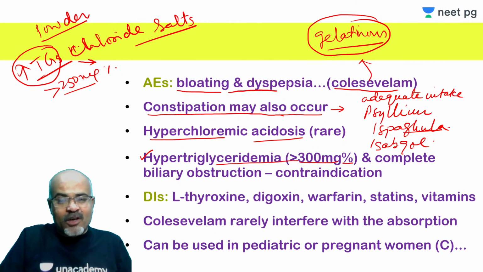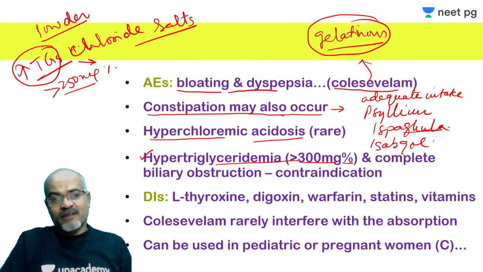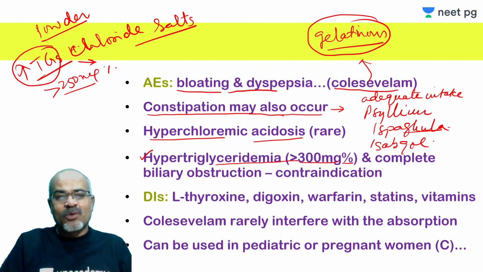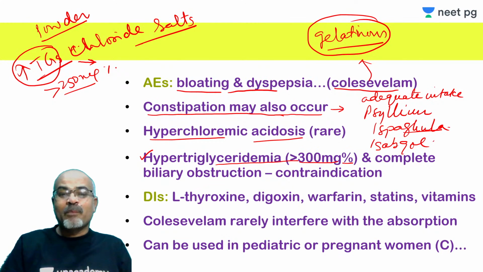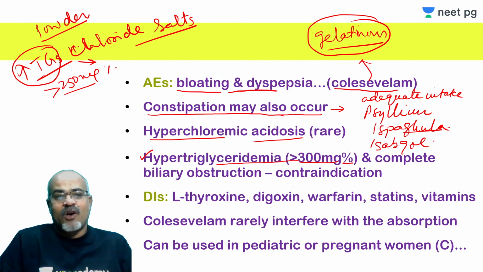Let us talk about drug interactions. This is a gelatinous substance, and you're taking a lot of quantity in grams. So this acts by physical interaction. I told you a number of times that many drugs act through either receptors or ion channels or transporters or enzymes. Some act through chemical mechanism, some by physical mechanism. There could be many ways. So this is simply a physical interaction. This drug acts by its physical properties.